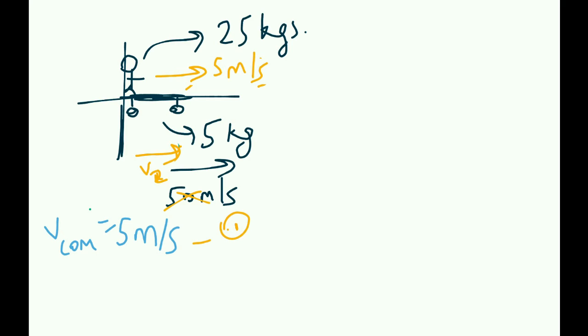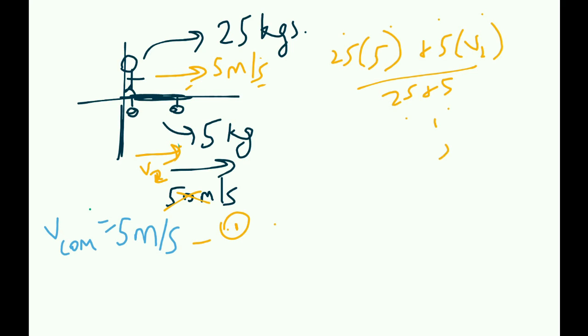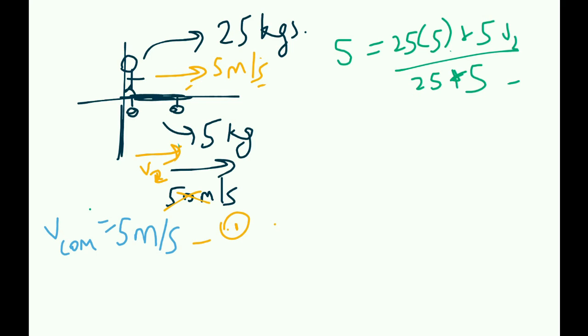Now the velocity of the center of mass is going to be 25 into 5 plus 5 v2 by 25 plus 5, like m1 v1 plus m2 v2 by m1 plus m2, right? Now let's equate the two. They're going to be equal because of the law of conservation of momentum. I say that too many times, but that's what you get.